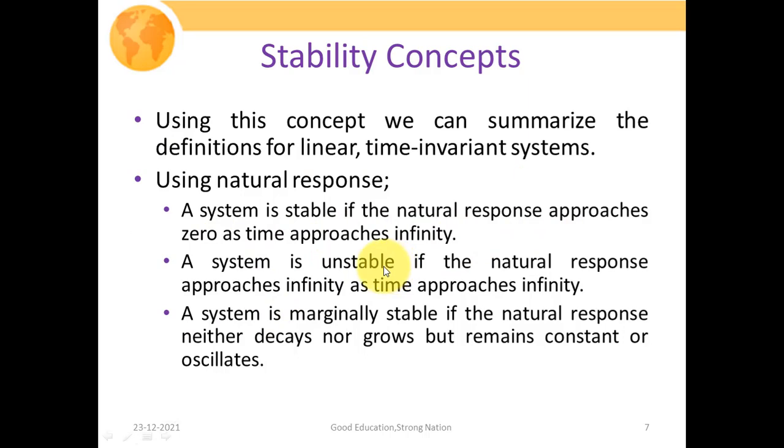A system is unstable if the natural response approaches infinity as the time approaches infinity. So at a sufficiently large amount of time, our response is not bounded and we are getting some unbounded output, or you could say that your output is approaching infinity. A system is marginally stable if the natural response neither decays nor grows, but remains constant or oscillates. This is the special case of a marginally stable system, where we are getting some finite outcome, but it is either of constant type or of oscillating type.